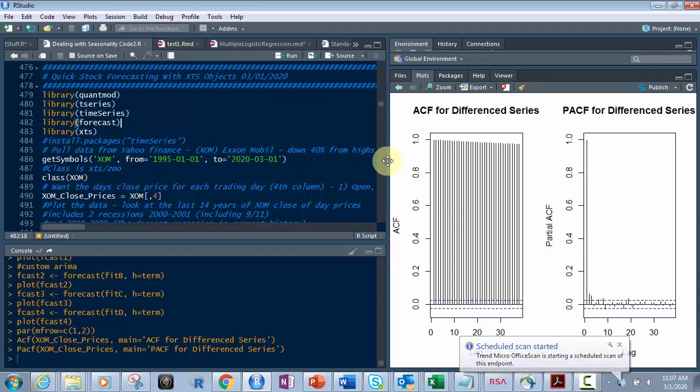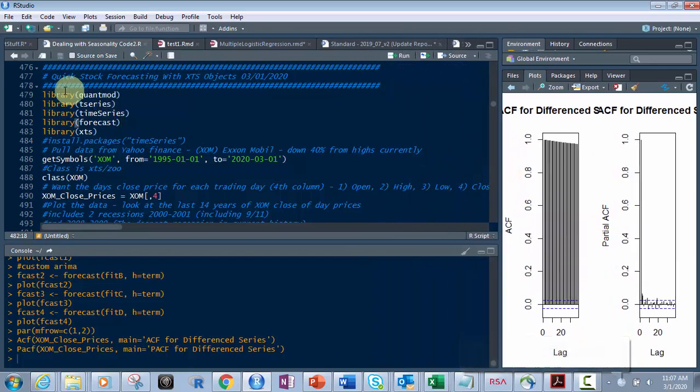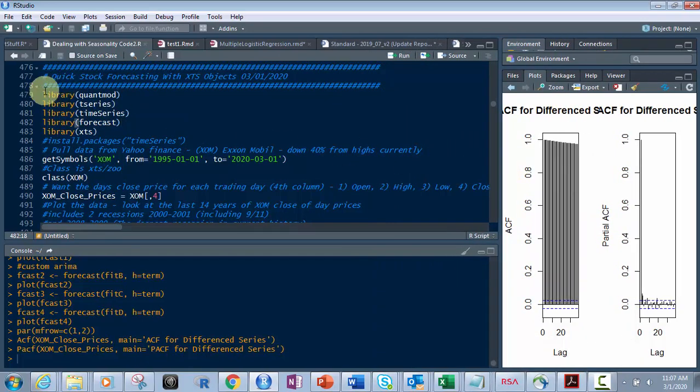So let's go in here. Let me show you the code I'm going to use. Okay, and so first we're going to show the libraries. Obviously in R we've got to load in libraries. If you don't load them in, you've got to do an awful lot of custom coding. Who wants to do that? So let's load these in right here.